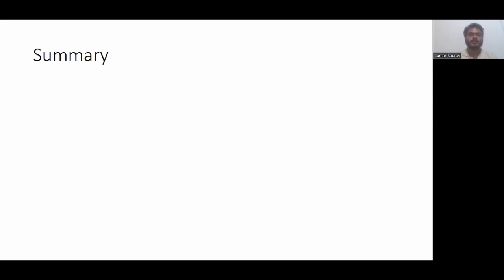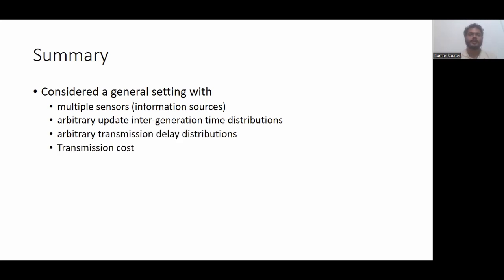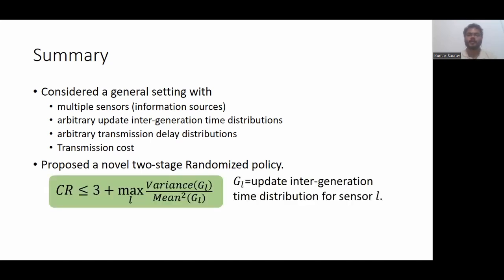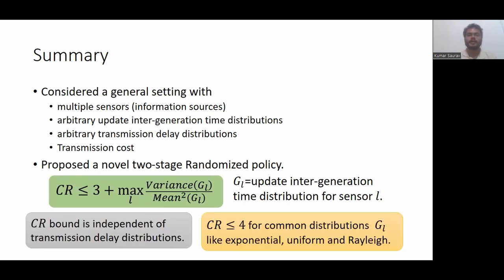So in summary, we consider a general setting with multiple sensors, arbitrary update intergeneration time and transmission delay distributions, and non-negative transmission cost. We proposed a novel two-stage randomized policy and derived an upper bound on its competitive ratio, which is independent of transmission delay distributions, and is at most 4 for common update intergeneration time distributions, such as exponential, uniform, and Rayleigh.